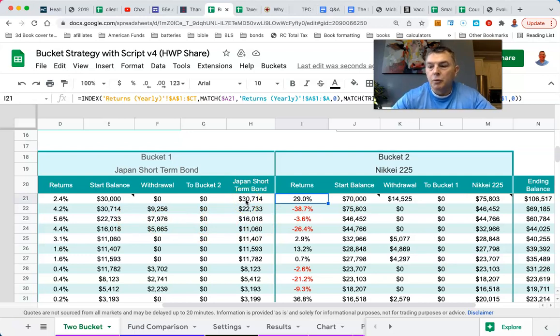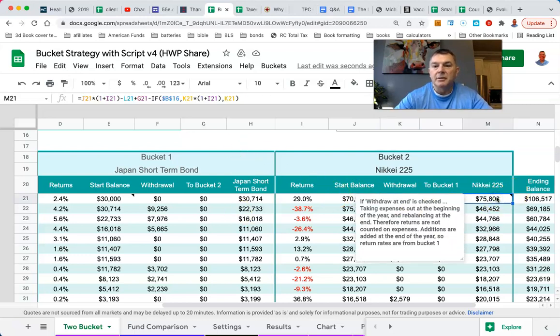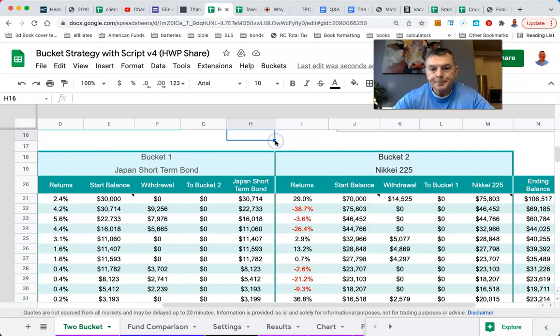We times 12% by 120,000, and that gives us right there the amount we're withdrawing. But because the stocks are in the black, we're withdrawing it solely from the stocks. So after we withdraw that amount, it leaves us with 70,000 in stocks, 30,000 in bonds. Hope that makes sense.